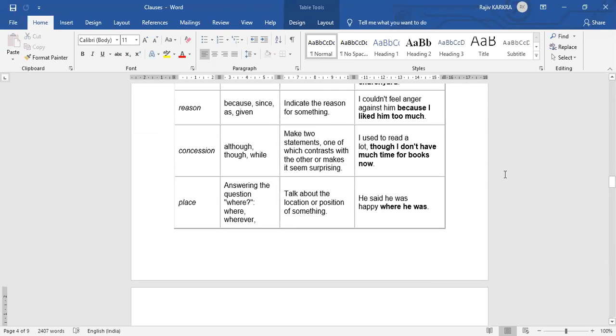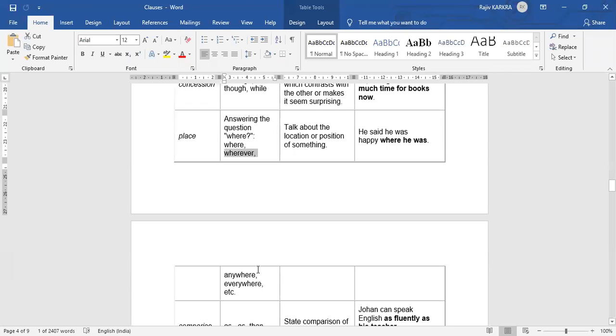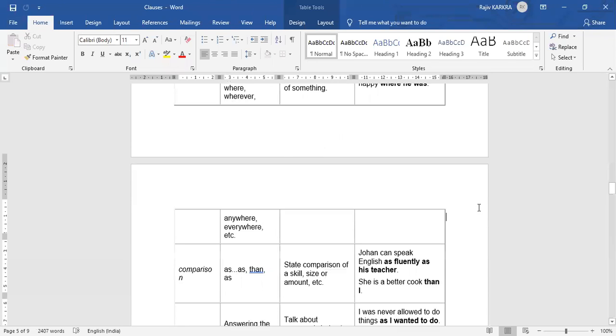Place. Answering the question where. Now this in itself is a question. Then where, wherever, right? So this is place, anywhere, etc. So it talks about the location or position of something. He said he was happy where he was.